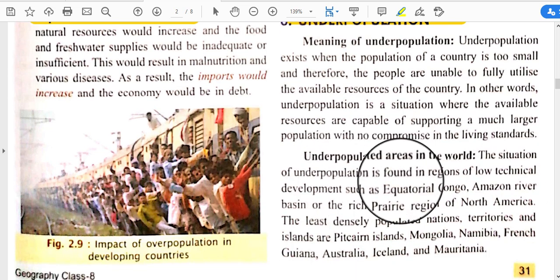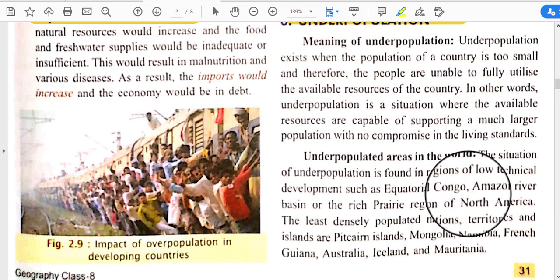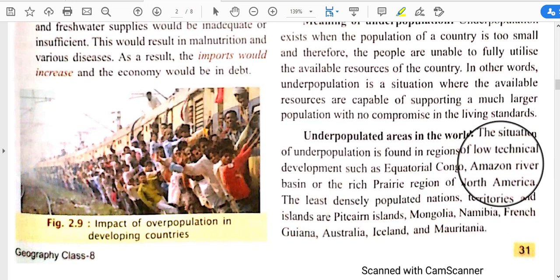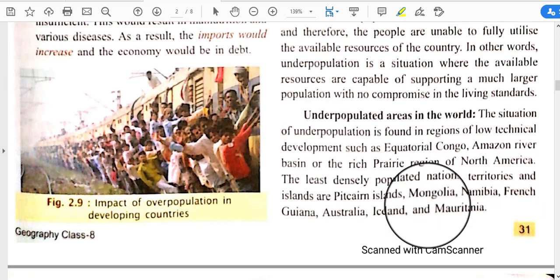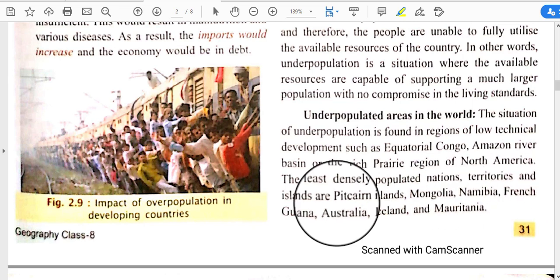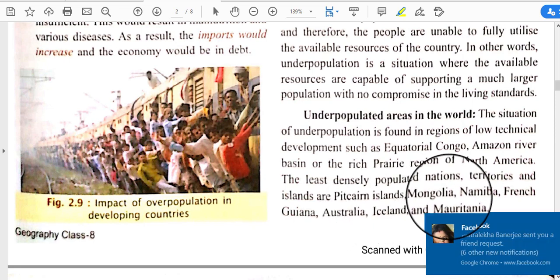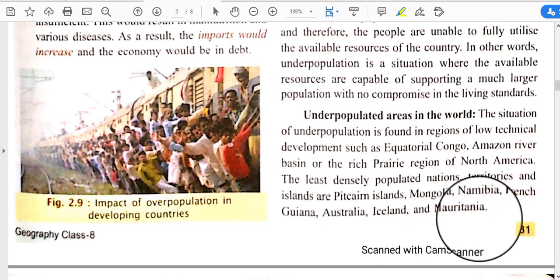The situation of underpopulation is found in regions of low technical development such as Equatorial Congo, Amazon River Basin, or the rich Prairie region of North America. So we can see the underpopulated condition in the places of Equatorial Congo, Amazon River Basin, and the Prairie region of North America. And the least densely populated regions, territories, and islands are Pitcairn Island, Mongolia, Namibia, French Guiana, Australia, Iceland, and Mauritania. These are the places where the underpopulated condition is situated.